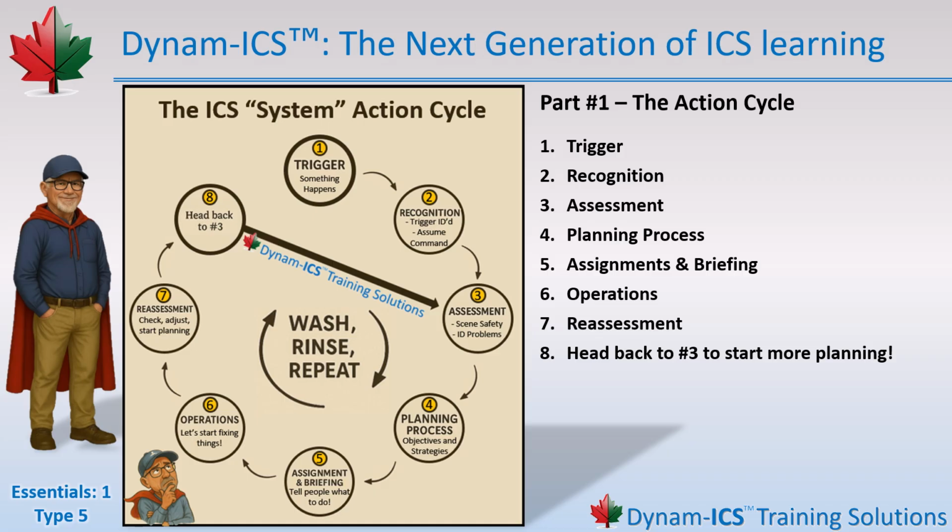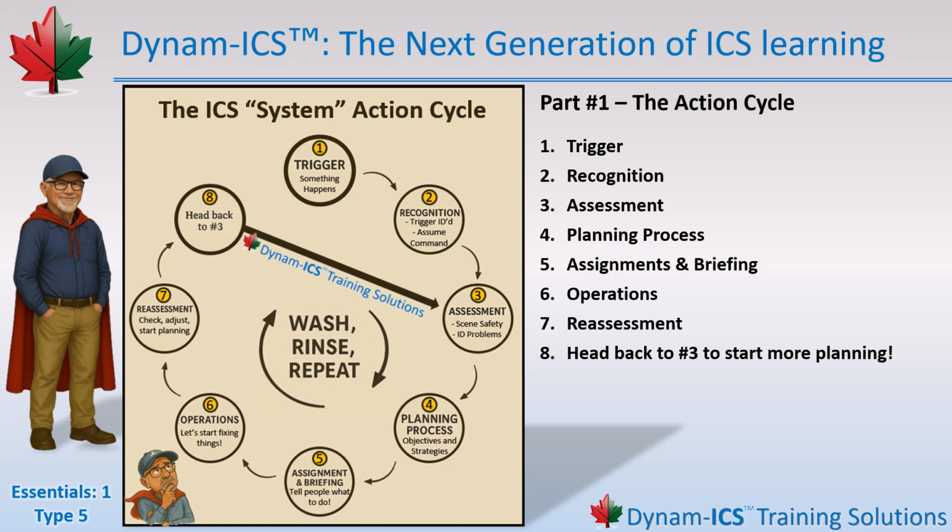But nobody ever thought to bring that same rhythm down to the level where 99% of incidents actually happen, the everyday Type 5s and Type 4s. So we studied it, mapped it, simplified it, and built a version that regular humans can actually apply under pressure on real-world, common, everyday incidents. That's how the DynamICS action cycle was born. 8 steps. Simple, logical, practical. And they reflect what responders naturally do during an incident.